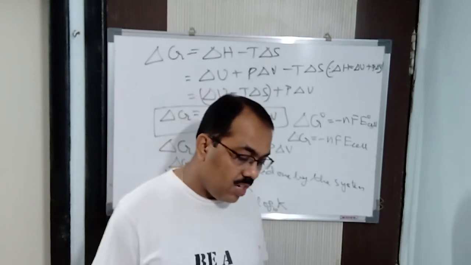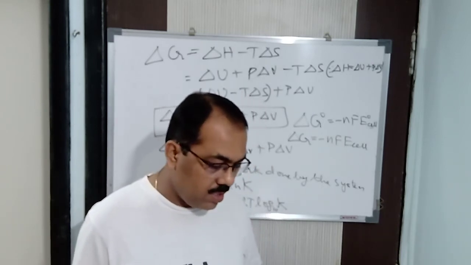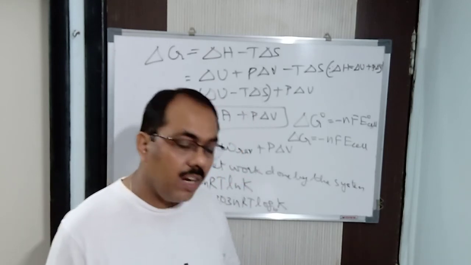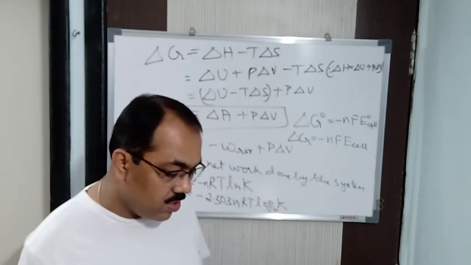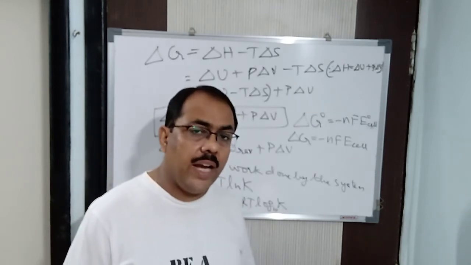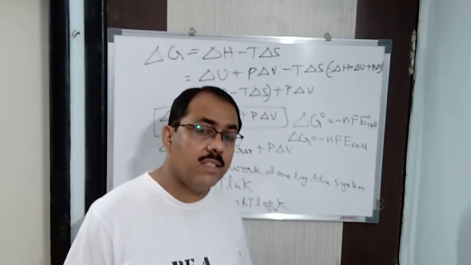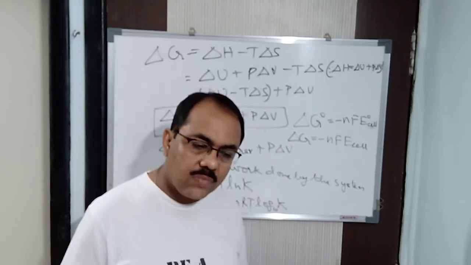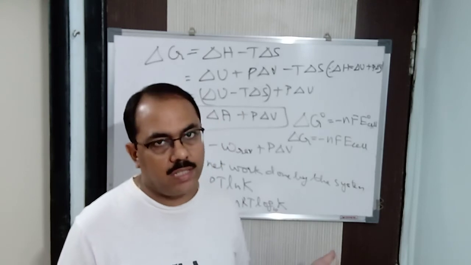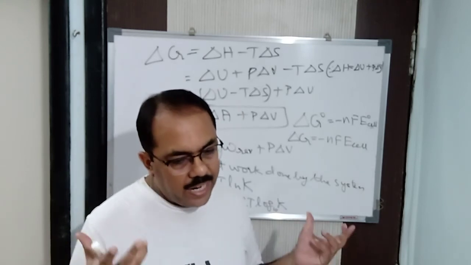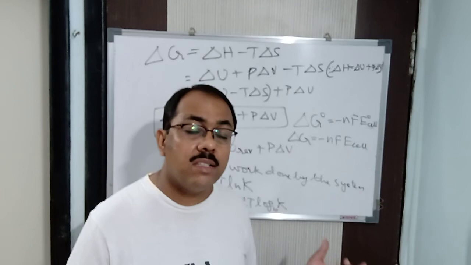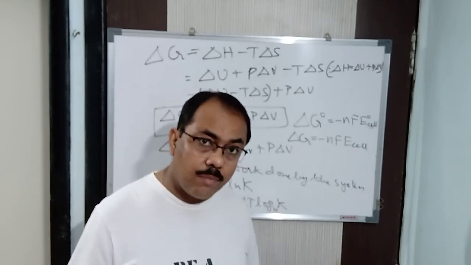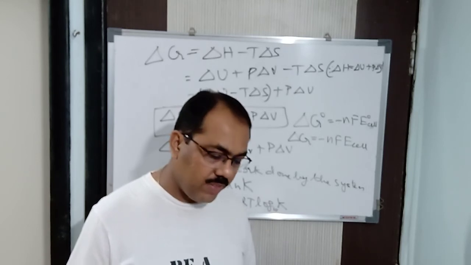Now coming to the last part, the third law of thermodynamics. According to the third law of thermodynamics, the entropy of a perfectly crystalline substance at absolute zero is taken to be zero. A perfectly crystalline substance is very difficult to get. If you are able to get it, then the entropy of that substance is taken to be zero, because there is no randomness. All the crystals are of the same type, so how will there be randomness or disorderliness? Clear?